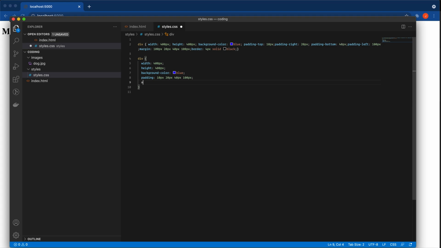And then same thing with our margin. We have 100 pixels, 20 pixels, 40 pixels, 100. And then our border: 4 pixels, solid, black. So now you can see our code looks a lot easier to read,